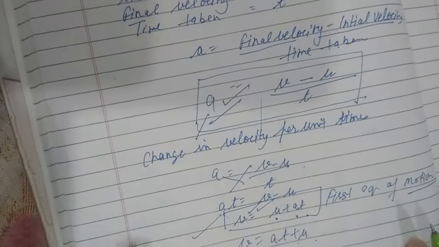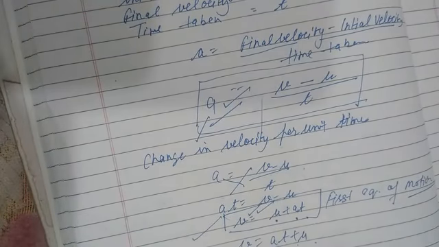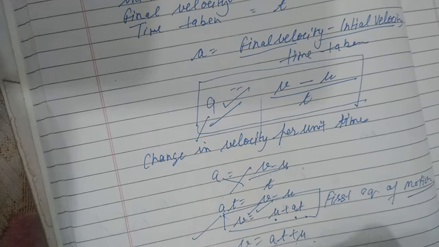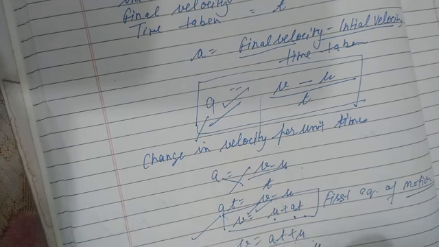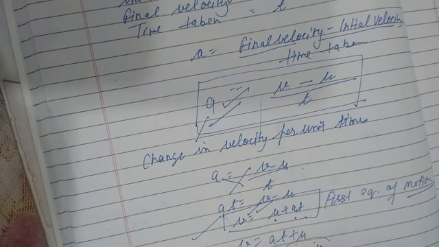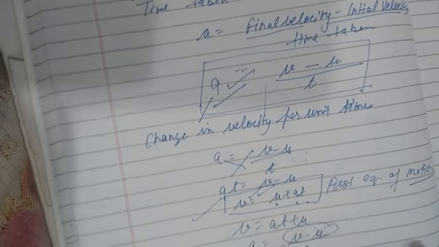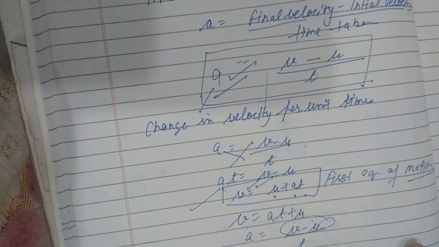Now we will find out the unit of the acceleration. Now a is equal to v minus u upon t. What is the unit of the velocity, student?